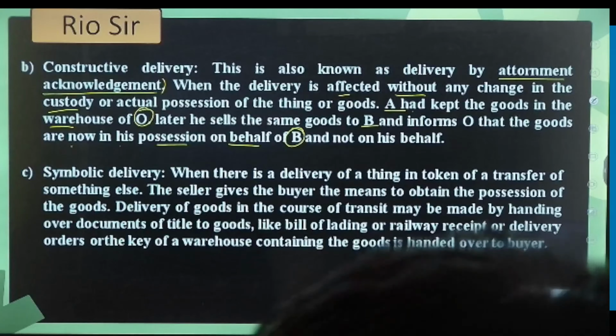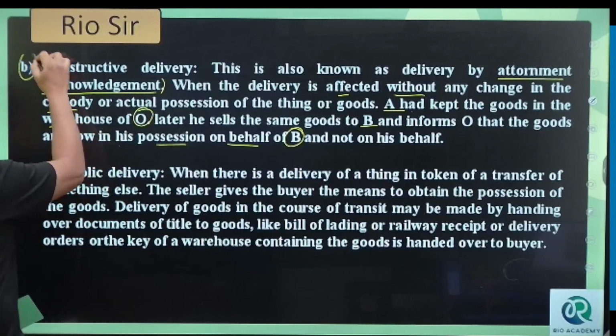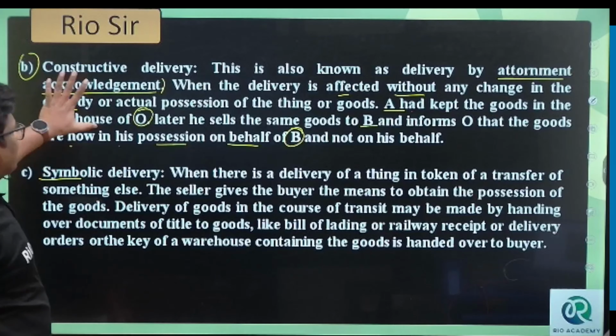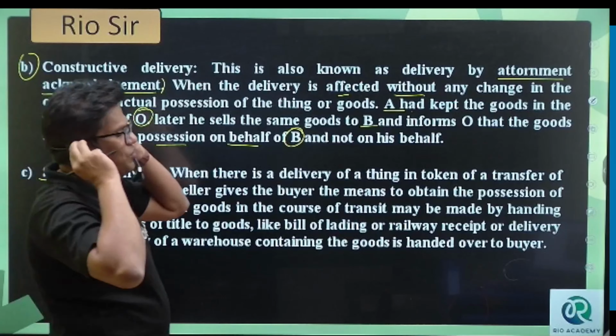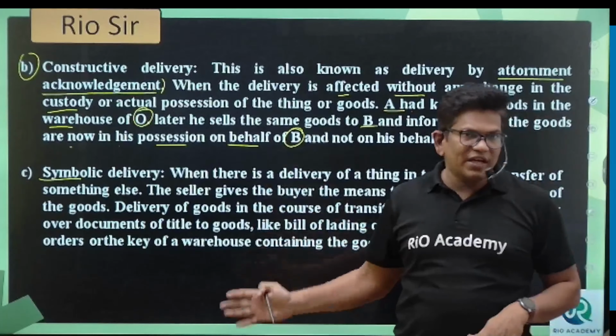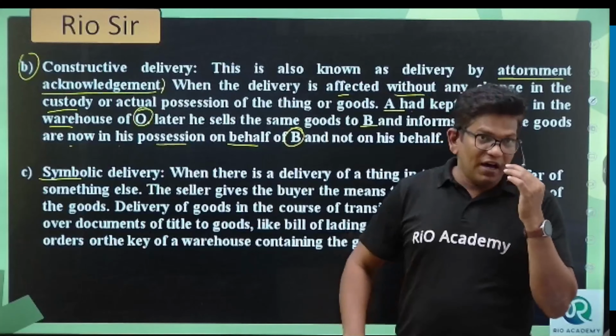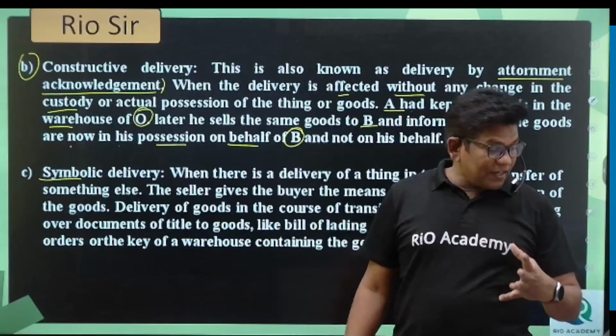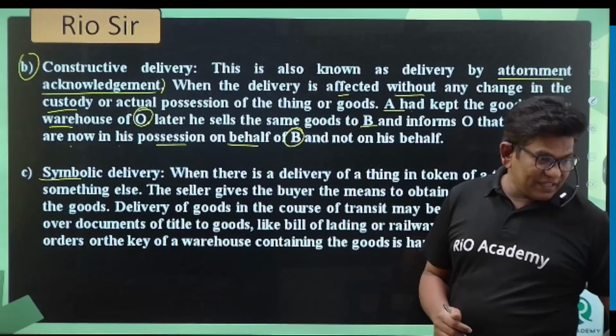Now, symbolic delivery. You have understood this, right? Tell me. Constructive delivery understood. Can I go for the next? Because once I complete the Sale of Goods Act, we have one more chapter, that is partnership. After that, we have LLP. After that, we have company accounts.